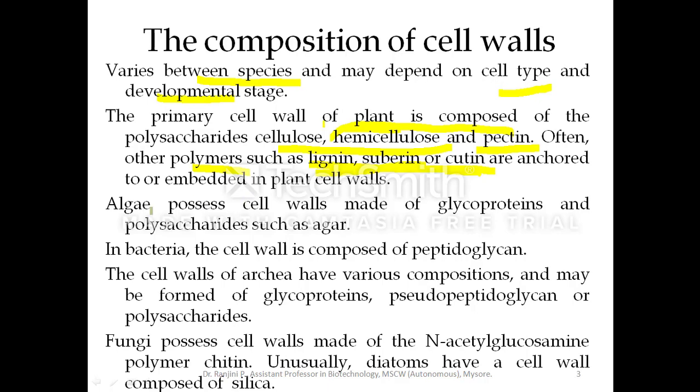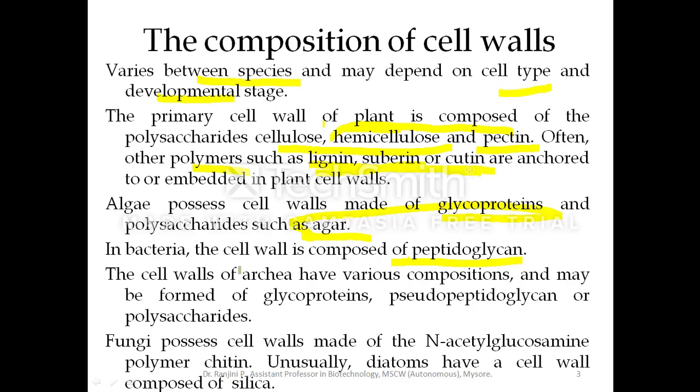In algae, the cell wall is composed of glycoproteins and polysaccharides like agar. In bacteria, the cell wall is composed of peptidoglycan.